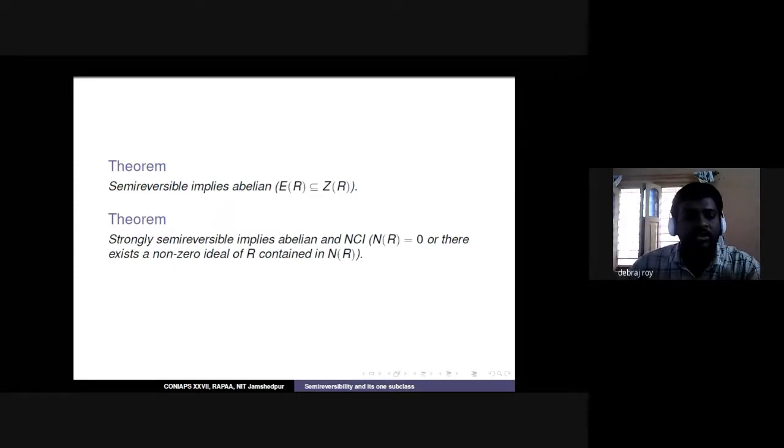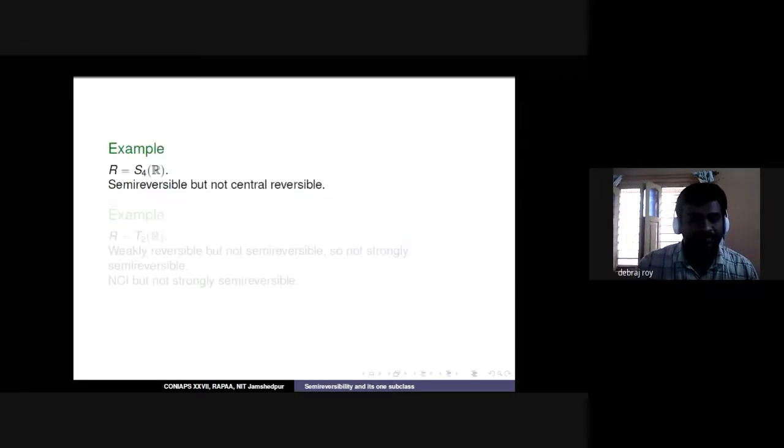The first part of this theorem is a corollary to the previous theorem, of course, and we also got one extra result: a strongly semi-reversible ring implies an NCI ring. NCI ring means either N(R) equals 0, where N(R) means the collection of all nilpotent elements, or there exists a non-zero ideal which is contained inside the set of all nilpotent elements. Unfortunately, we could not find that semi-reversible implies NCI. We could not prove it.